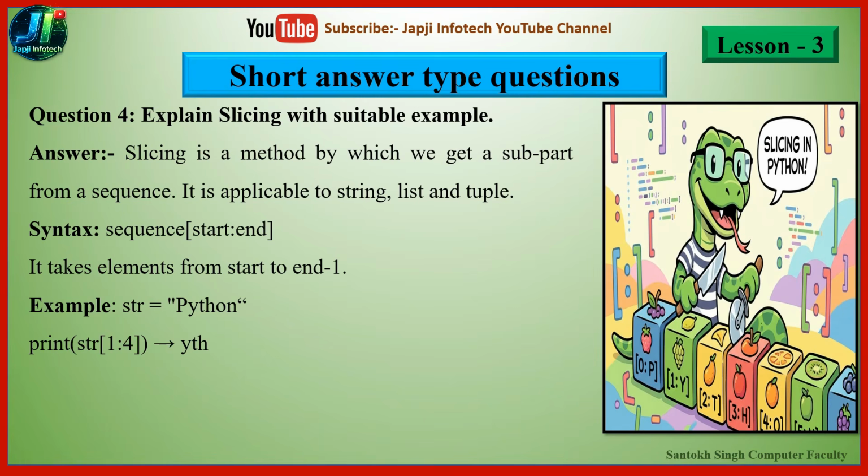So suppose we want to call str[1:4]. So 4 minus 1, that is 3. In memory location 1, Y is stored, in the second memory location T is stored, and in the third memory location H is stored. So the output will be YTH. So with this we can easily get a part of the data.